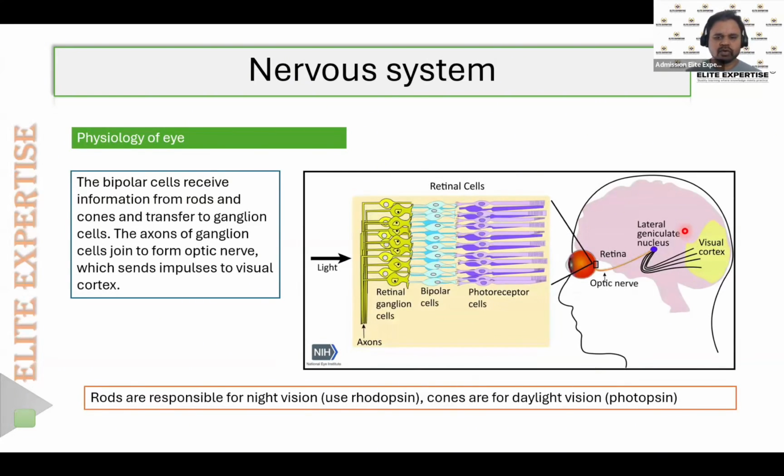So what are photoreceptor cells? Rods and cones, they both are the photoreceptor cells. And which cells are mainly responsible to convey the information to the brain? That is the ganglionic cells. The axons of the ganglionic cells unite together and form the second cranial nerve, that is the optic nerve, and finally they convey the information to the brain. So that's about the eye.